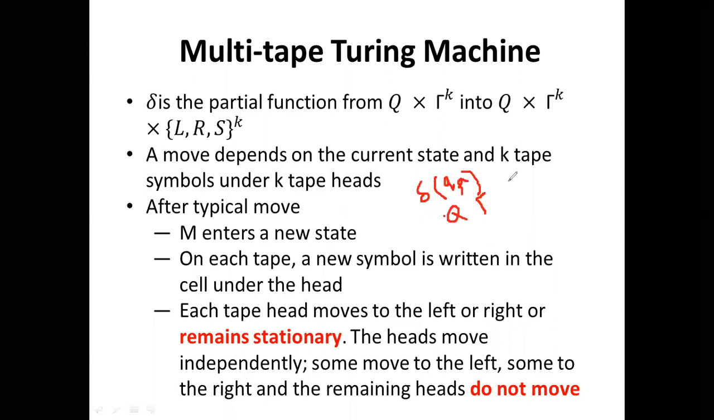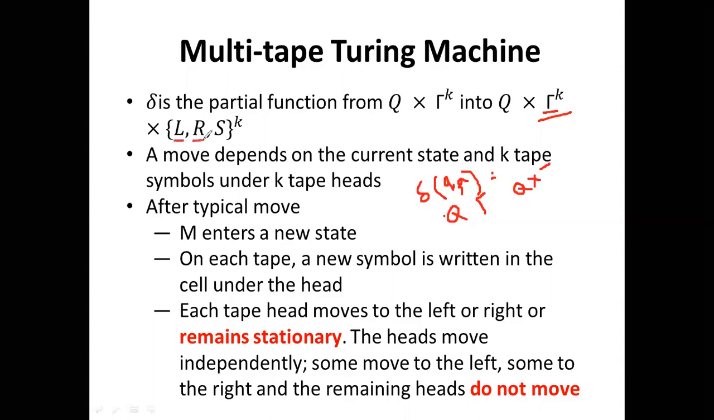And it will move to which state? Another state, taking the state from q. It will write on the tapes. There are k tapes, so that is why gamma to the power k is there. The read write head has three types of move: left move, right move, and the stationary move. The left move will be represented by L.